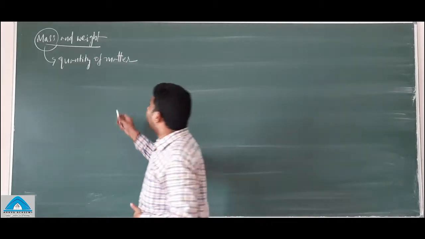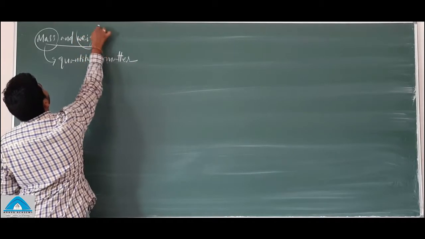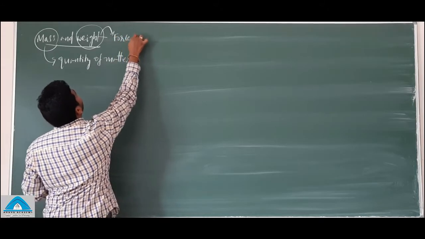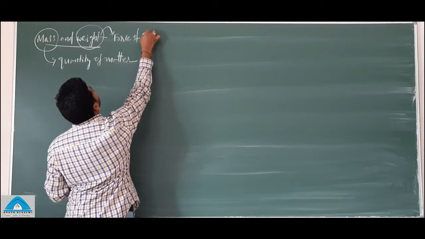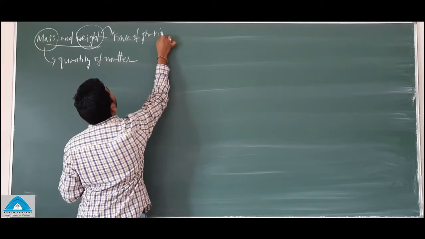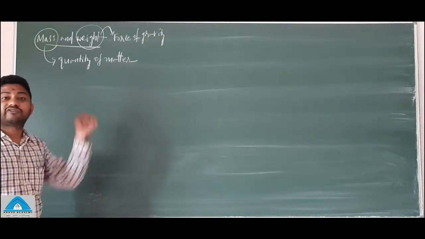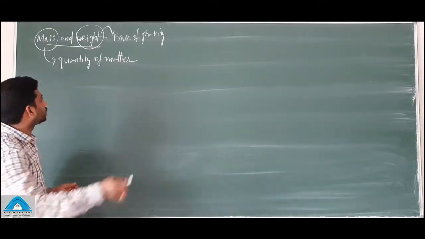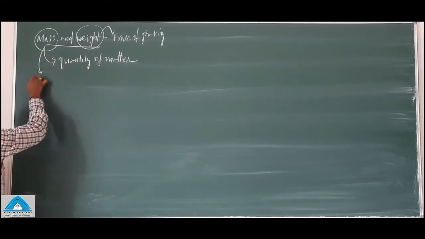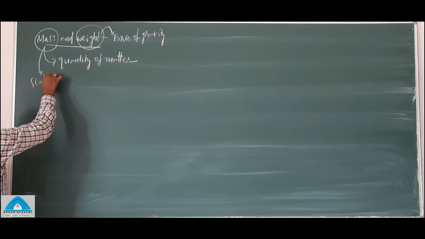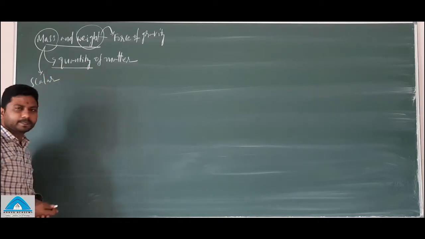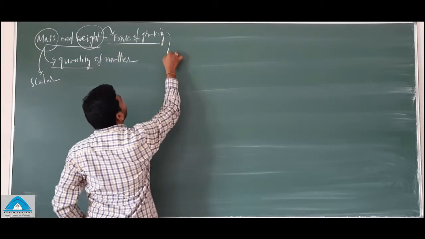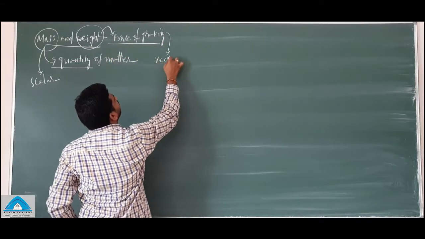But weight is the force of gravity. Weight is what? The force of gravity. So it's called weight. Weight is a force. Mass is not a force. It is just a quantity. So mass is a scalar quantity because it is just a quantity, and weight, as it is a force, is a vector quantity.